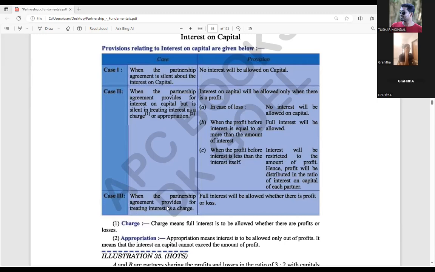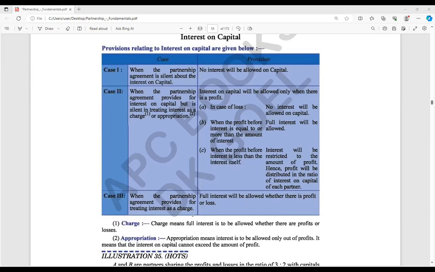When the partnership agreement provides for the treatment of interest as a charge, then it will be allowed in full whether there is a profit or loss. Remember case number 3. Case number 3 question we have still not seen, but the condition is, if it is given, when the partnership agreement provides for treating interest as a charge, at that time, even though there is a loss, the interest on capital will still be given, because the agreement strictly told that this will be treated so.